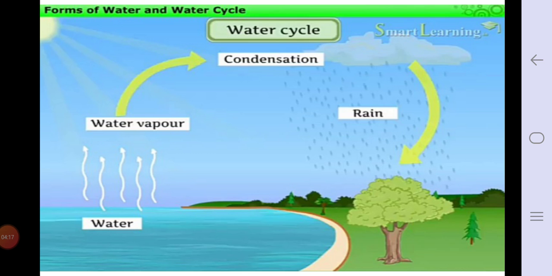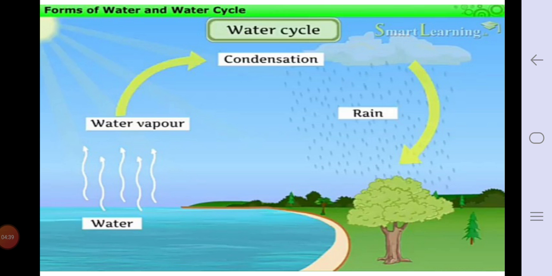Now here you can see three forms of water also. Water vapors. Then after condensation it forms drops of rain, liquid form, or ice as a snow form.